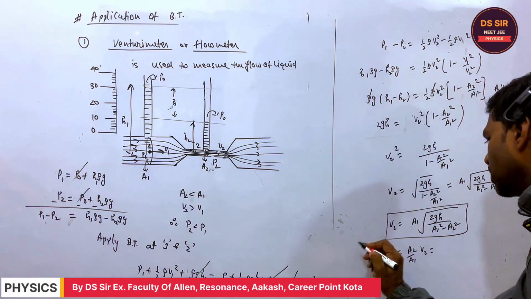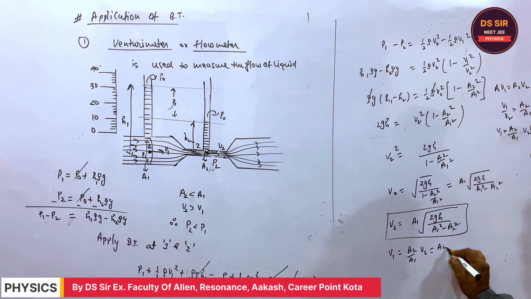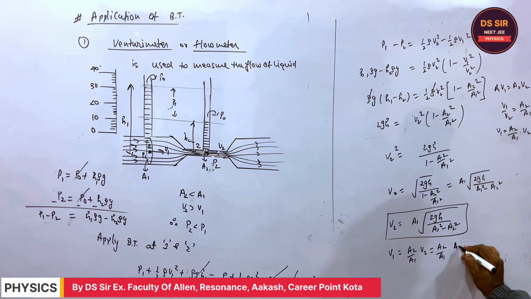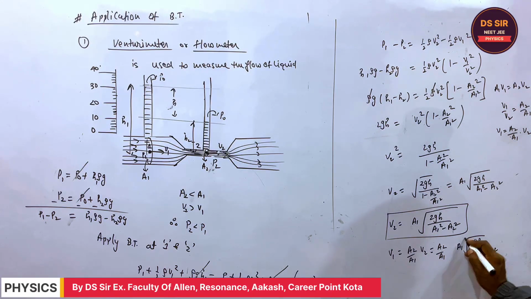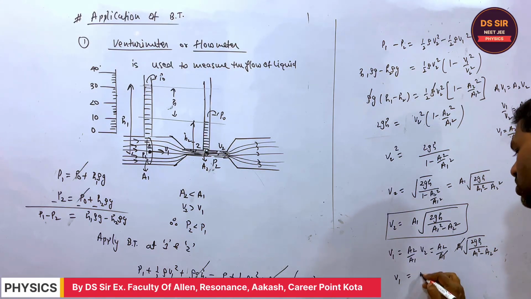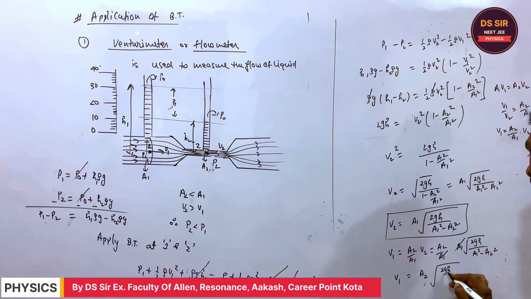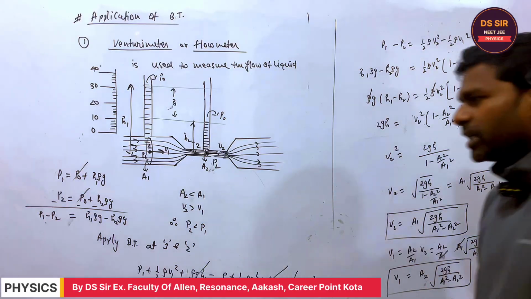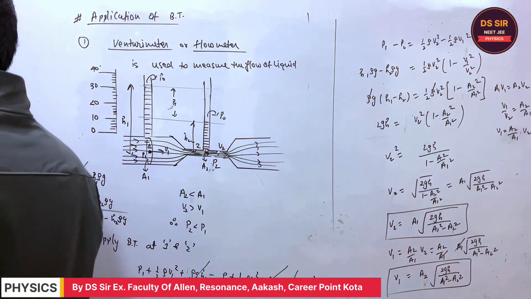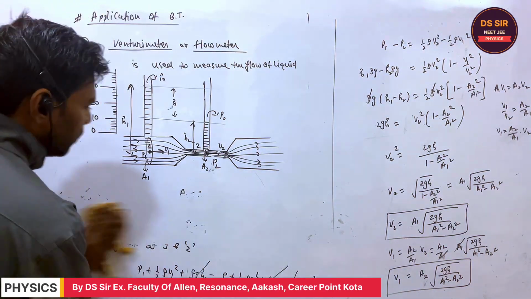This is the value of V2. So A2 upon A1 into root over 2gH upon A1 square minus A2 square. The A1 will cancel out. So V1 is equal to A2 root over 2gH upon A1 square minus A2 square. So this is the velocity V1 and the velocity V2, but our objective is not to find the velocities at this point. Are you getting or not?